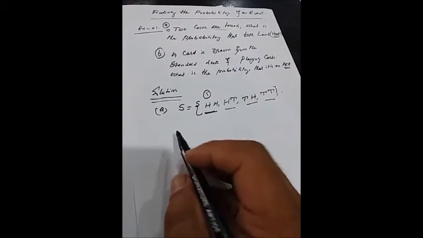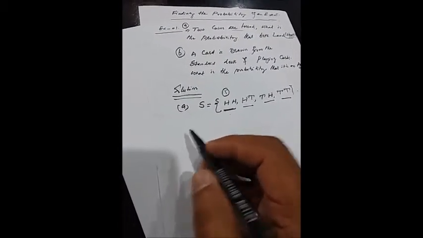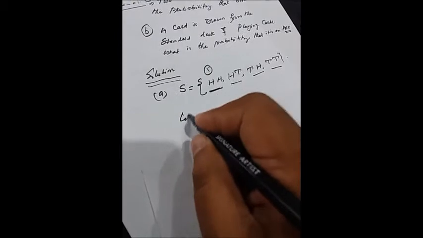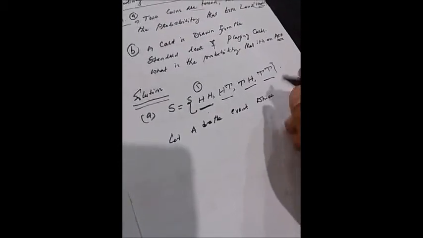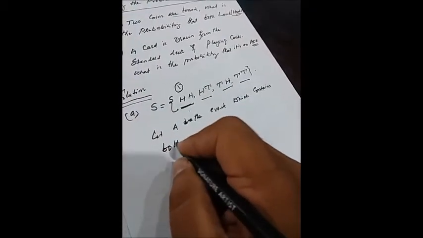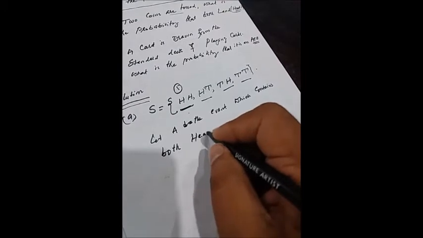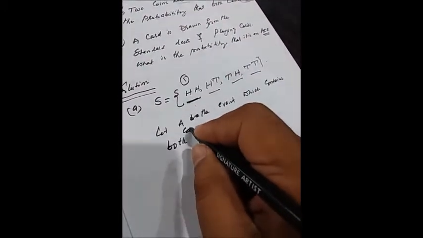So let A be the event which contains both heads, which contains both coins heads.